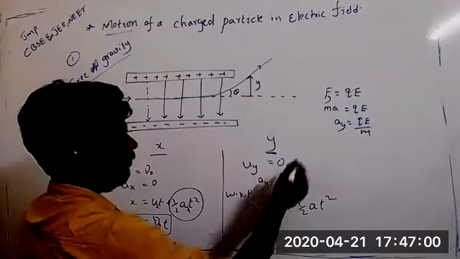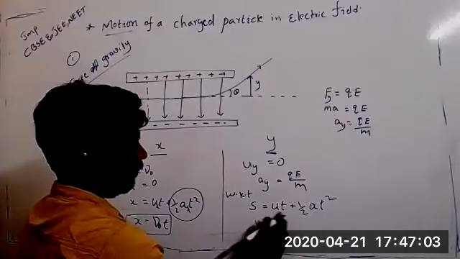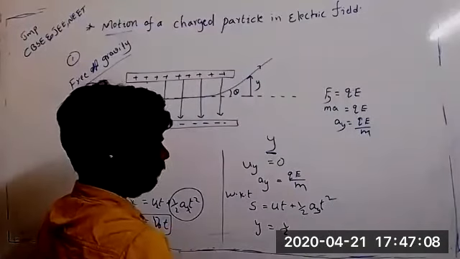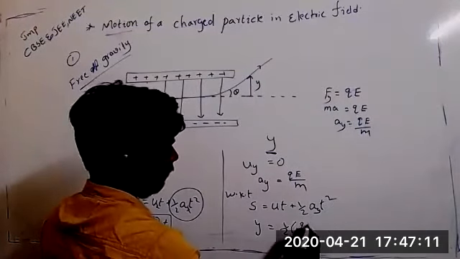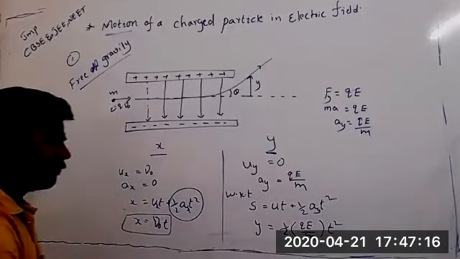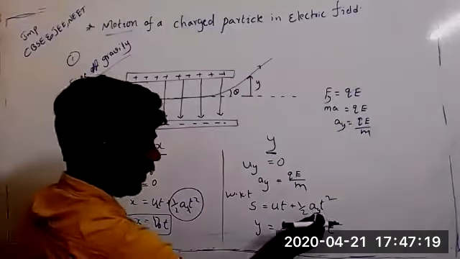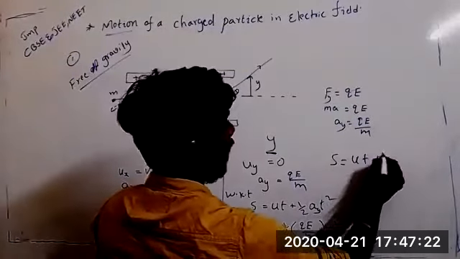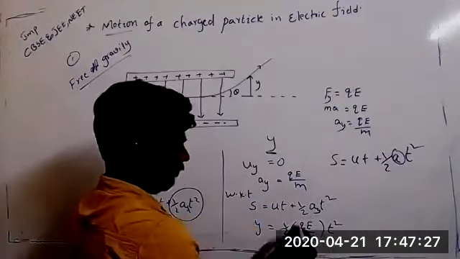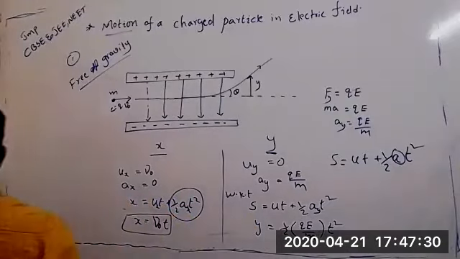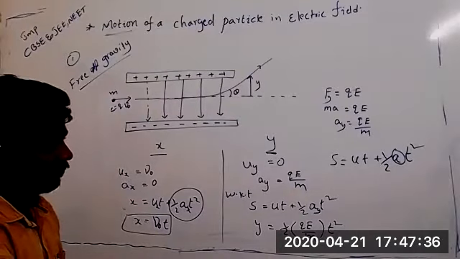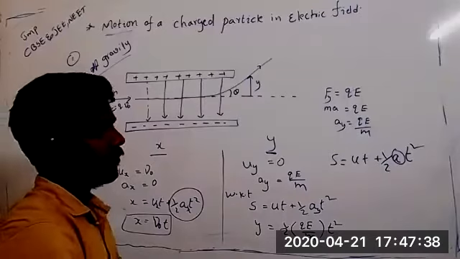Dy is equal to y. What about u here? 0. Then 1 by 2 a_y, which is 1 by 2 QE by m, times t square. That's what, no? s is equal to ut plus half at square, so a we have written like this only, and t square is t square. Got it? Or any doubt? Somebody is asking some doubt.